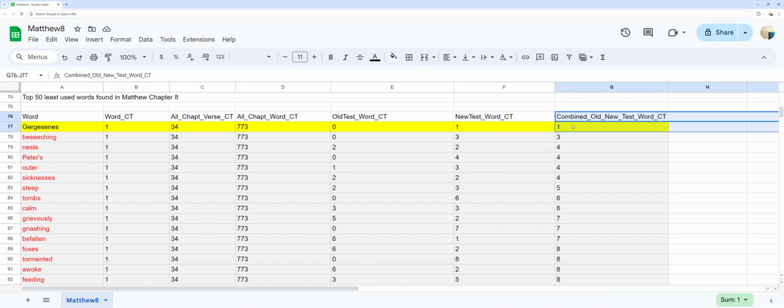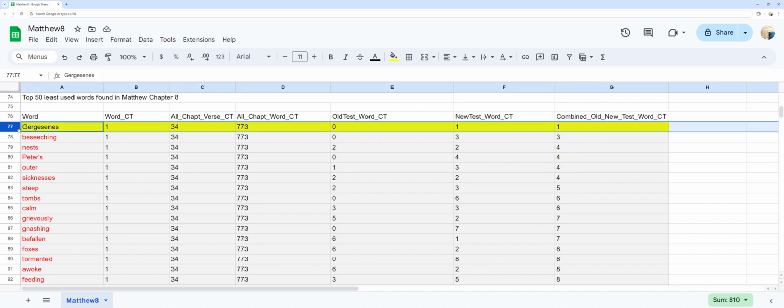You can see highlighted in yellow the word Gergesenes, that's only found one time in all of the Bible, so that's a pretty rare word found in Matthew chapter 8.